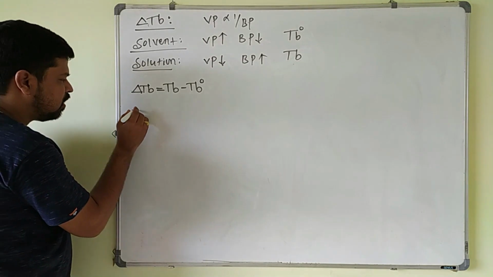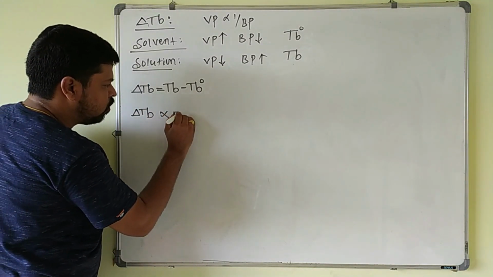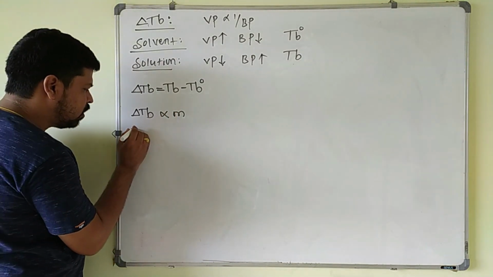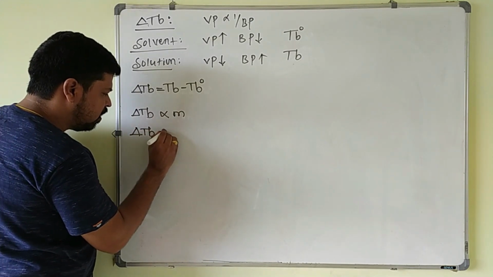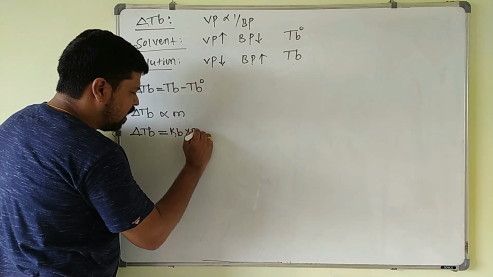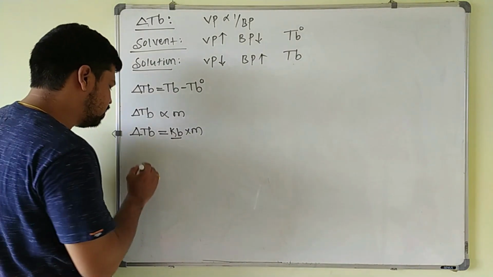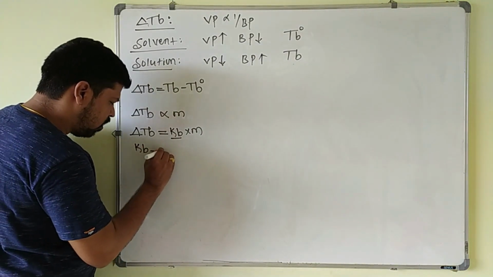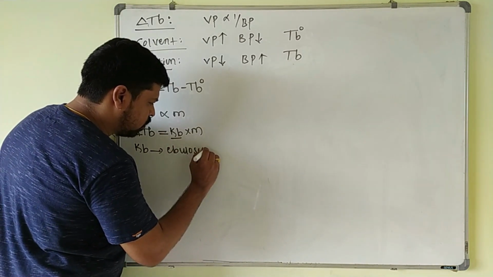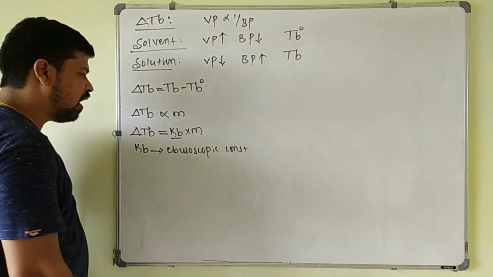Now this elevation in the boiling point delta TB is directly proportional to the molality. So already we know what is molality, and if I remove this proportionality sign, I will get a constant called Kb, into molality. Kb is called the ebullioscopic constant, also called the molar elevation constant.